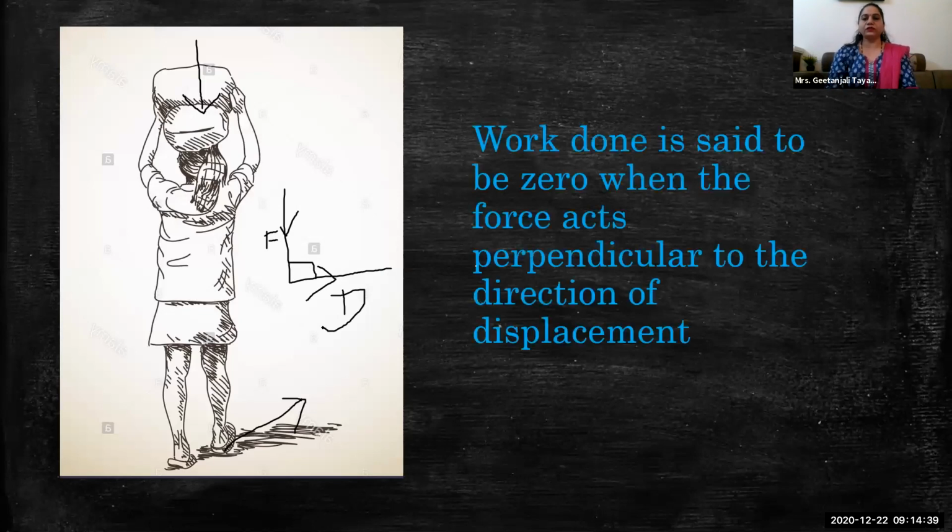If we think that this person is carrying a lot of heavy weight on his head and just walking, still no work is done, because there are some other factors also acting on it that you will learn in your next standard. So consider that when there is a 90-degree angle between the application of the force and the displacement, the work done is said to be zero. That means no work is done. Okay.